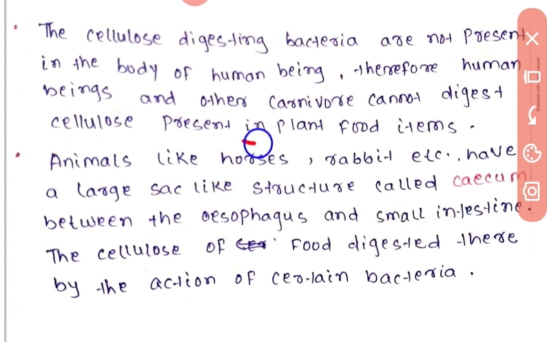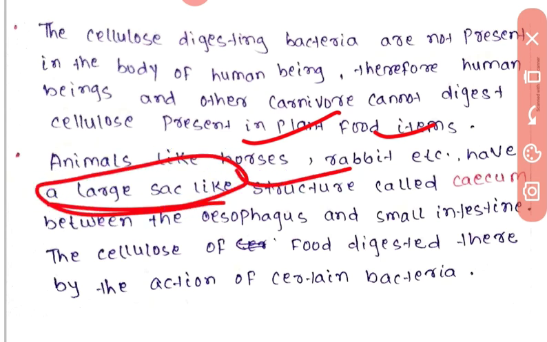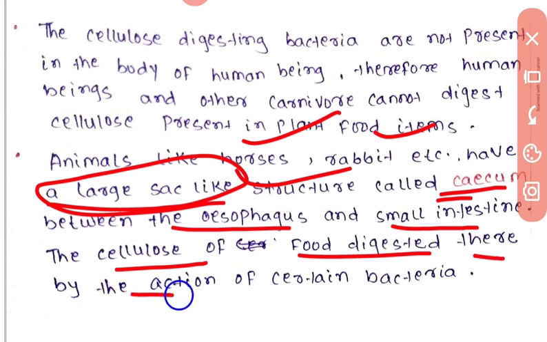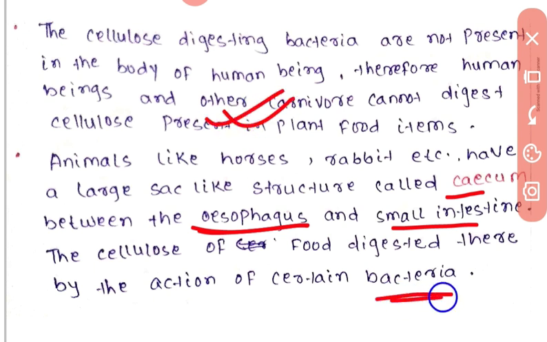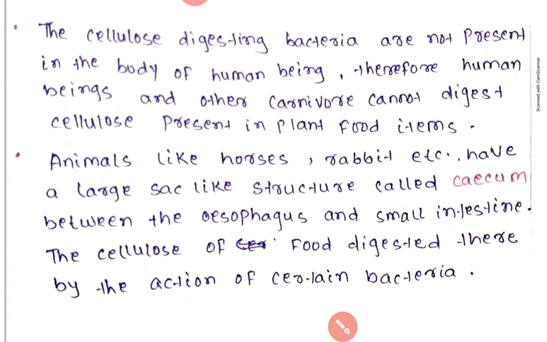In that large sac, which is known as caecum, the cellulose of the food is digested with the help of digestive bacteria. So with this, the video is over.